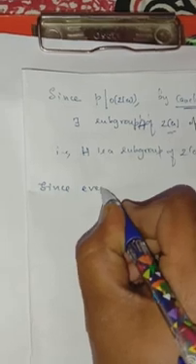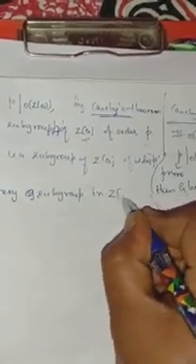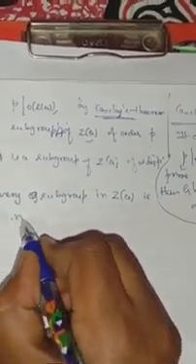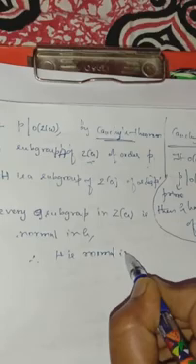Since every subgroup in the center of a group G is normal in G, therefore H is normal in G. So now we can apply the quotient group.